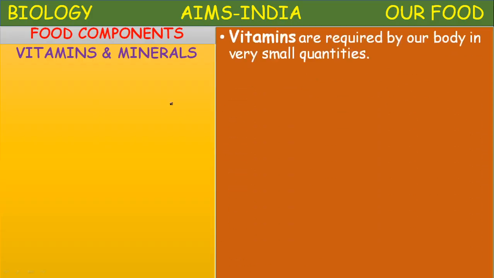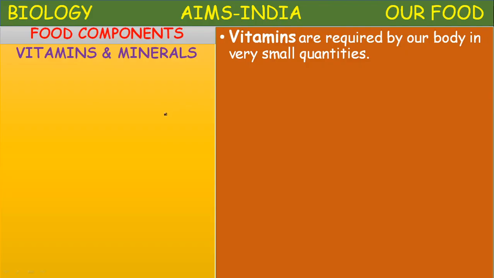Vitamins and minerals are called essential nutrients. To some extent, proteins and fats may be synthesized, manufactured in the body, but all vitamins and minerals are not synthesized in our body. That's why they are called essential nutrients.